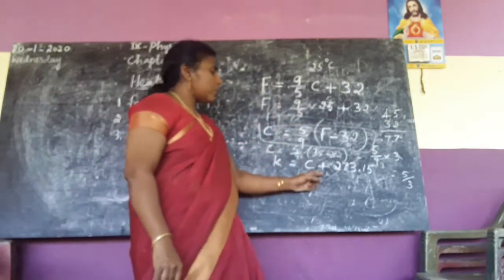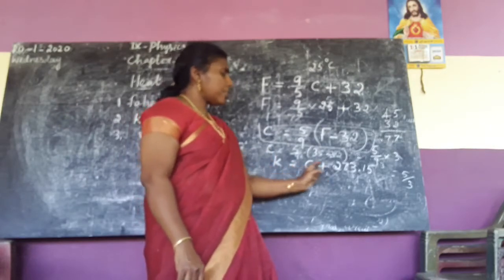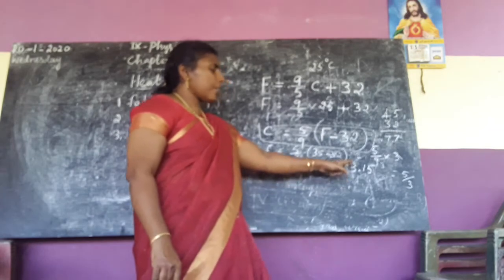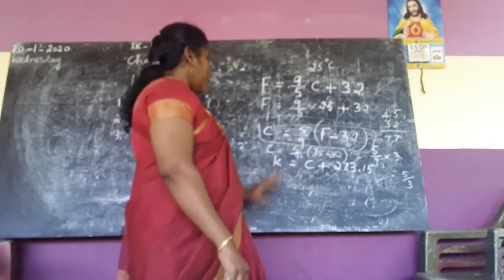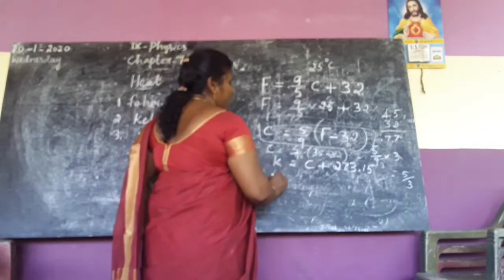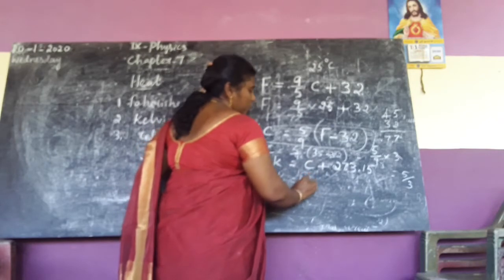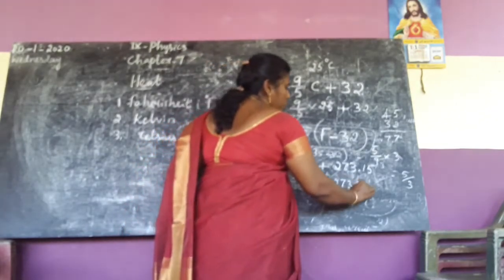Next Kelvin, Celsius to Kelvin. So K equal to C plus, C means what? Celsius scale, plus 273.15. Just you have to add. Suppose here 25 degrees Celsius is given. So 25 plus 273.15.